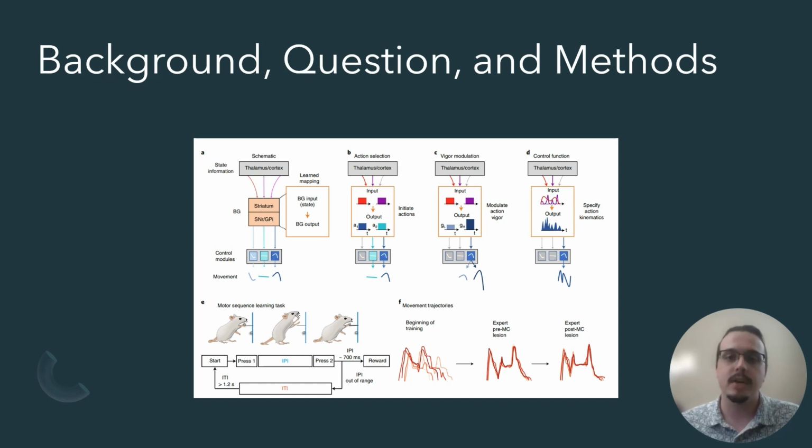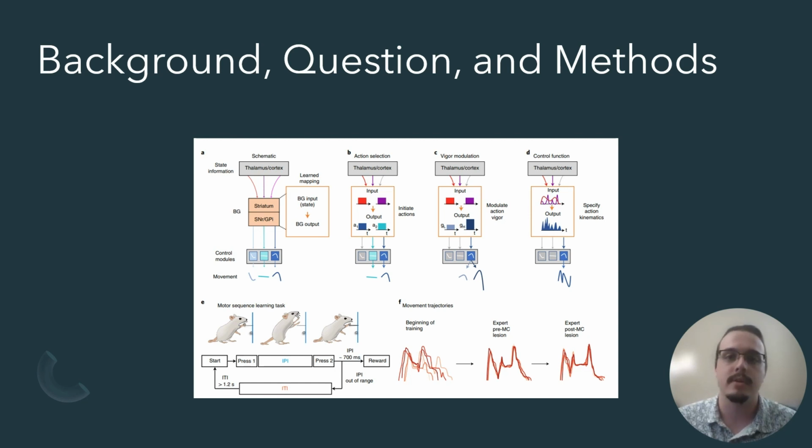This is illustrated in figures A through D above, where state information from the thalamus and cortex are input into the striatum, where the basal ganglia learn to map to the appropriate output with varying signal complexity for each function proposed in the framework. They examine this by designing a complex motor schema in which rats must learn to press a lever twice within some interpress interval, and failing that, must wait some intertrial interval before attempting again to earn some reward.